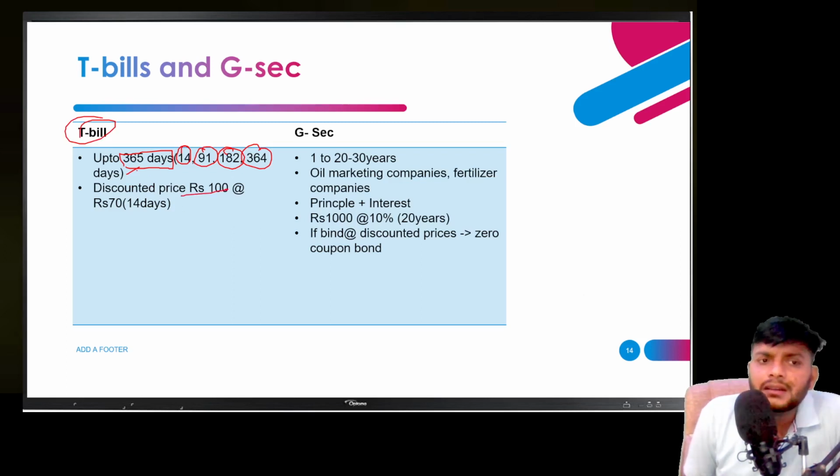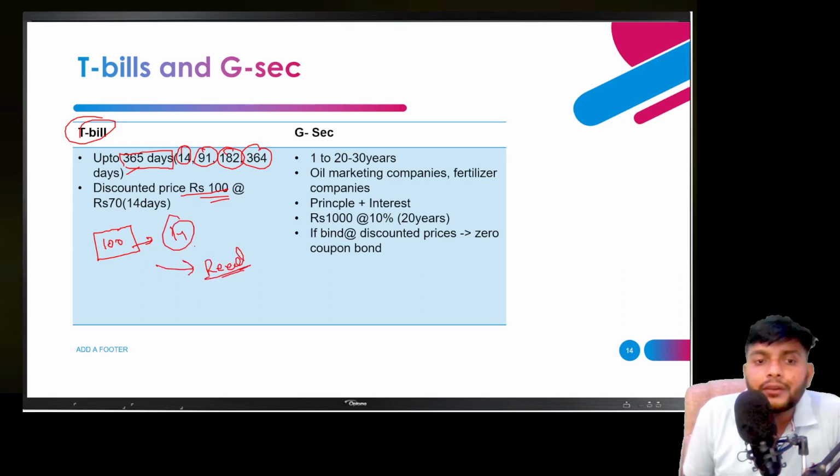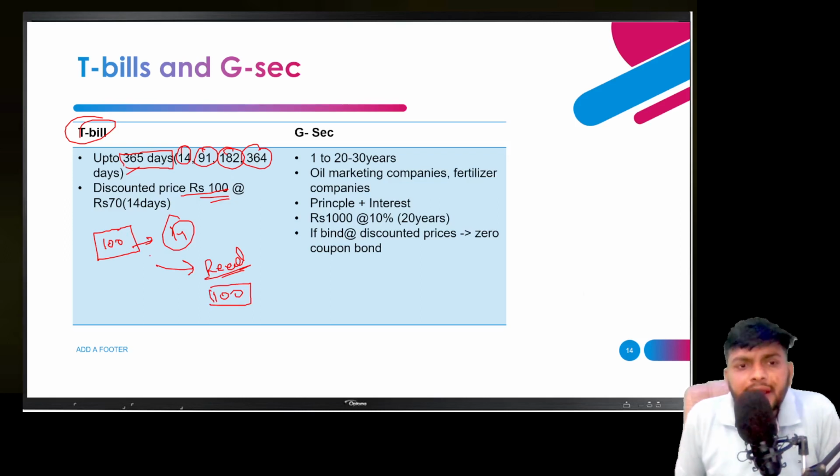So the government is not going to pay any interest on it. How will the people earn on it? Suppose that the government issues a T-bill of 100 rupees to you, and the government says you hold it for 14 days. After 14 days, I will redeem it. So you say, okay, if you redeem it, how much will you pay? The government says, I will give 100 rupees. So you say, how will I earn here?